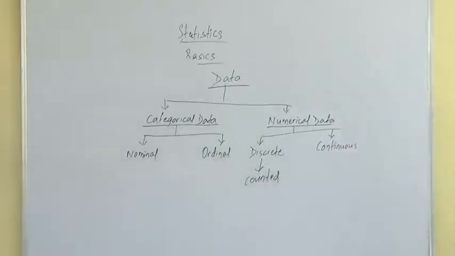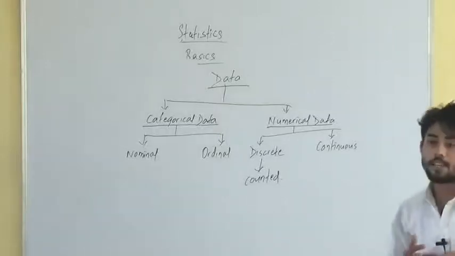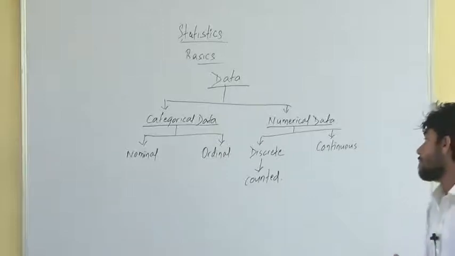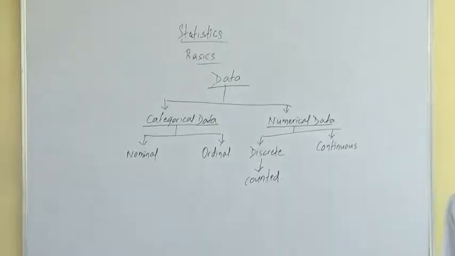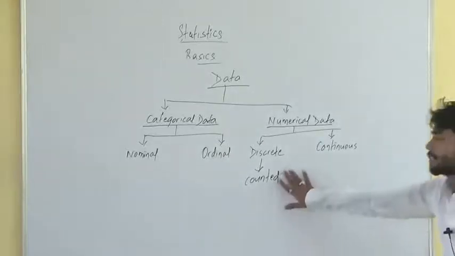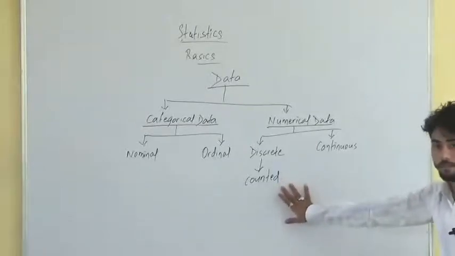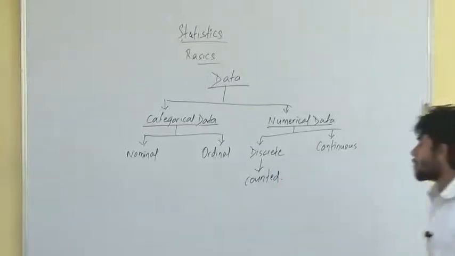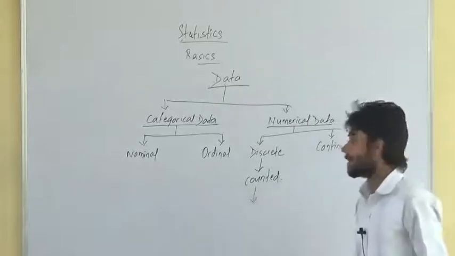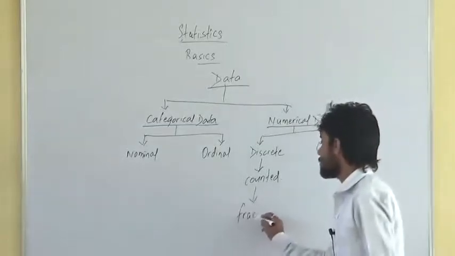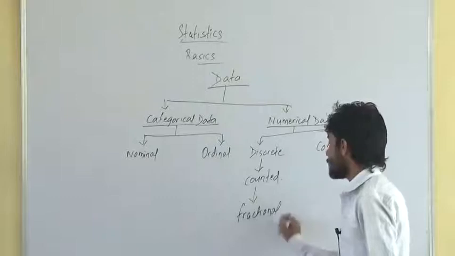Say, number of students in a classroom, or number of accidents in a month. Because it can be counted. And one more thing you can remember under discrete data, it does not take the fractional value.